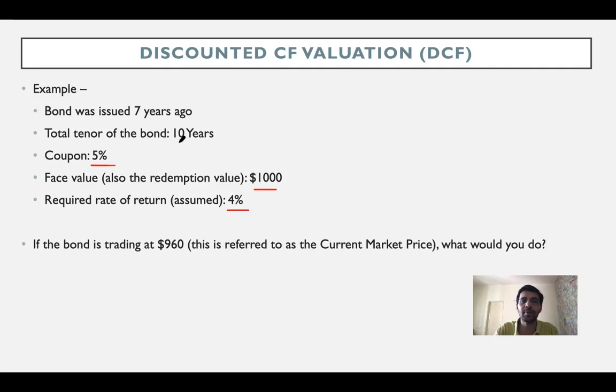So what's actually not relevant for us is the total tenor of the bond. What's not relevant for us is how many years ago the bond was issued, or how many years it has been since the bond was issued. What's actually relevant is the remaining period of the bond, which is 3 years, right? So we are actually required to calculate the present value of the future coupons and the face value received at maturity. The coupon is going to be received for a period of 3 years, and we are going to discount this using the required rate of return. So this is almost like a similar capital budgeting exercise. I will also share the similarities between capital budgeting and bond valuation in a subsequent video, but let's start off now.